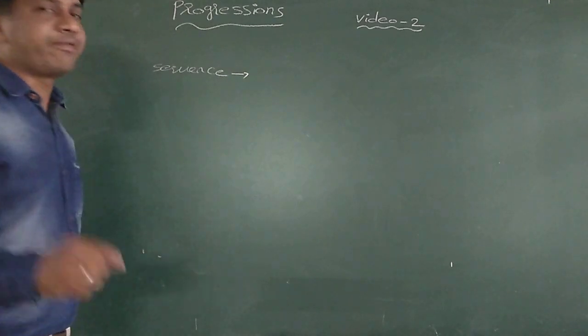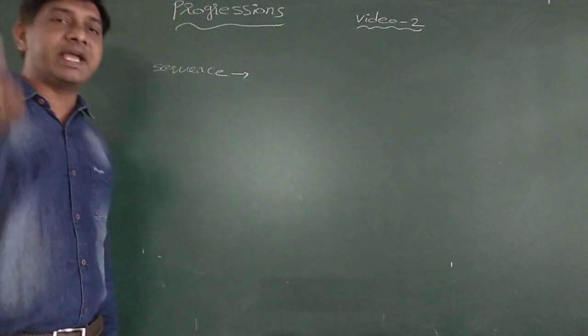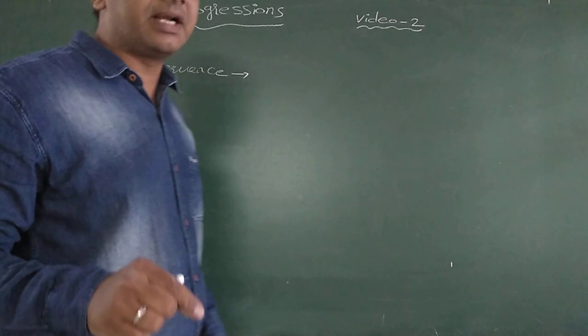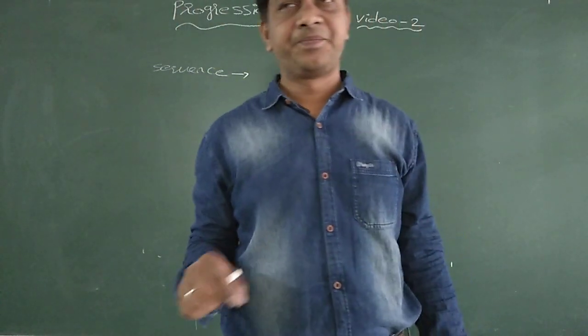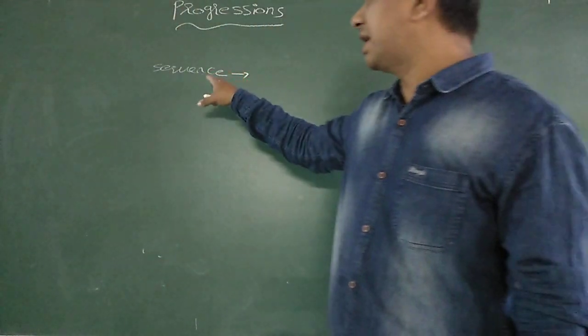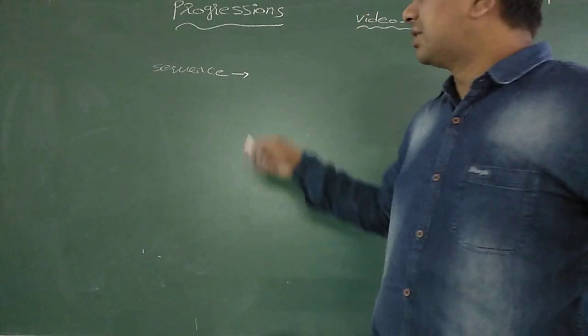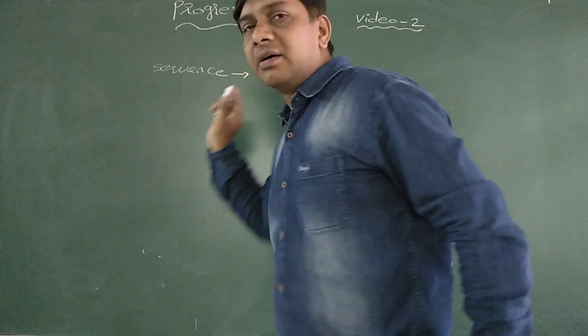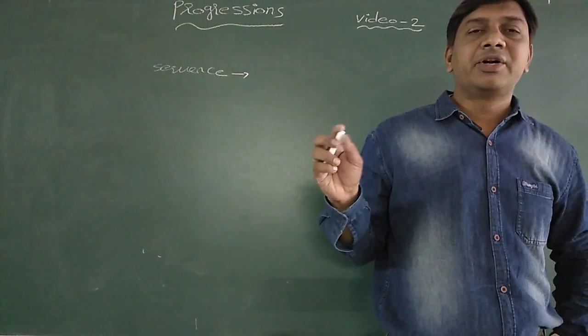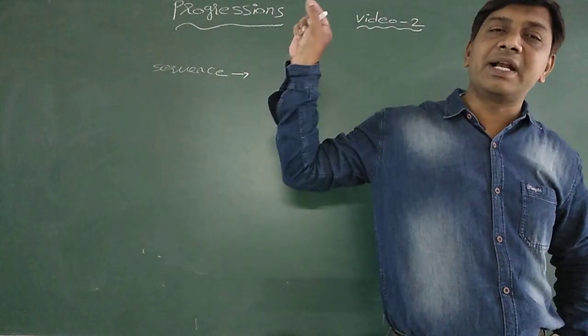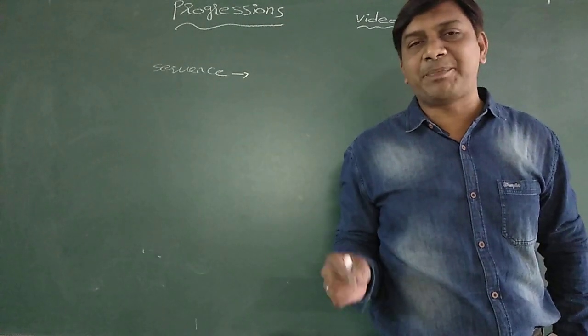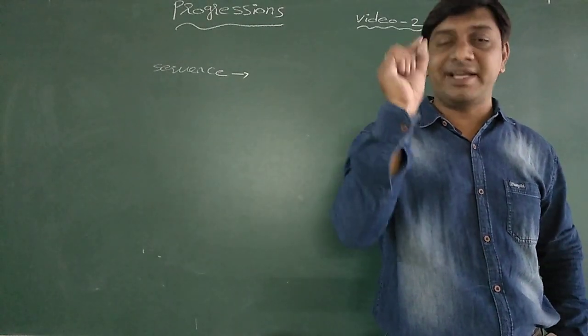Sequence is a function whose domain is the set N of natural numbers. Is it clear? Since the domain of every sequence is the set of natural numbers, we represent it with its range.